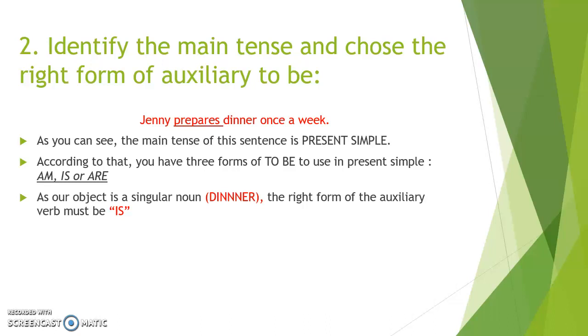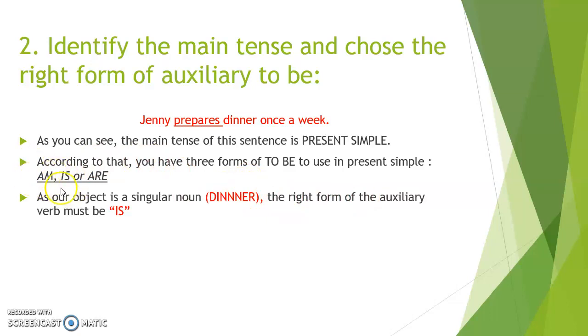When you are making the transformation, once you have your sentence, for example, the one that we work with, remember it is the same example. When you have, for example, Jenny prepares dinner once a week, what do we have here? Remember that here we have a verb in the present simple. So if we have a verb in the present simple, remember that for the verb to be, we have three forms.